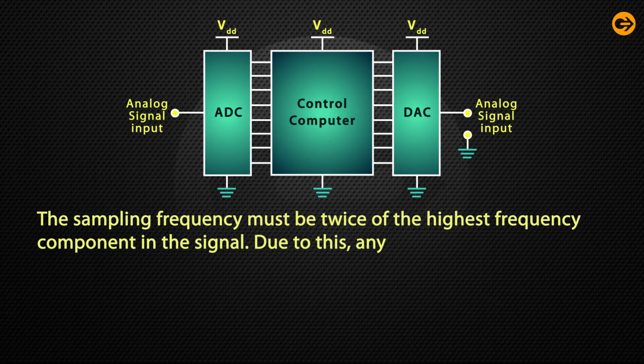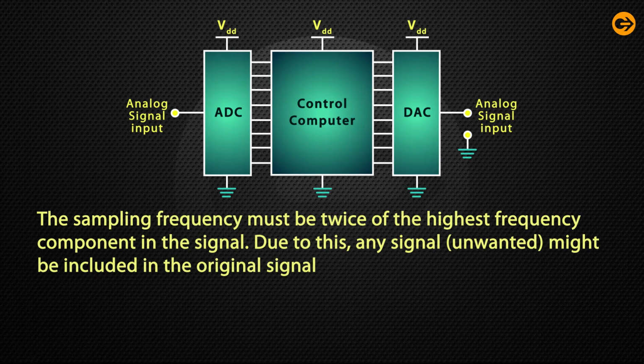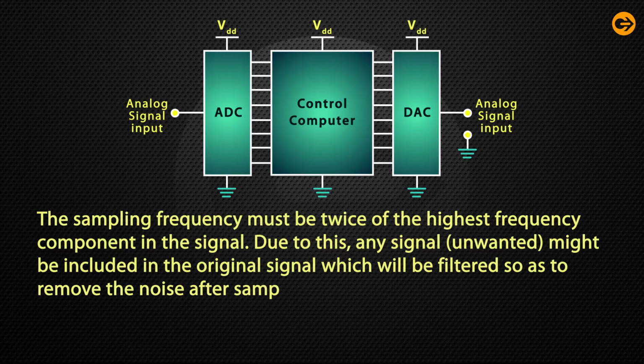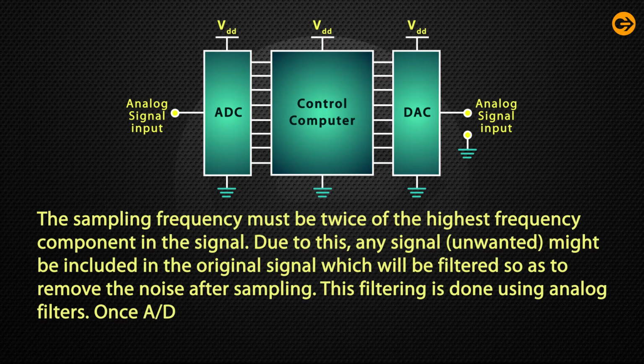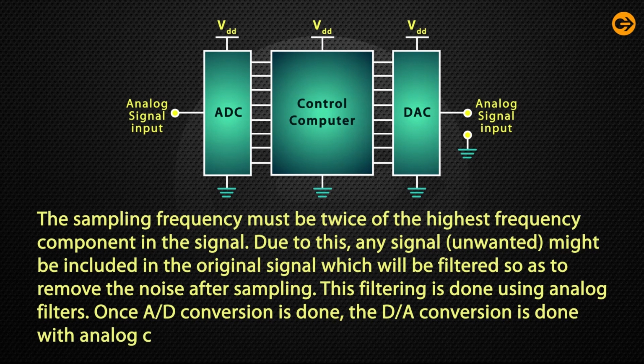Due to this, any signal which is unwanted might be included in the original signal, which will be filtered so as to remove the noise after sampling. This filtering is done using analog filters. Once AD conversion is done, the DA conversion is done with analog components and circuitry.